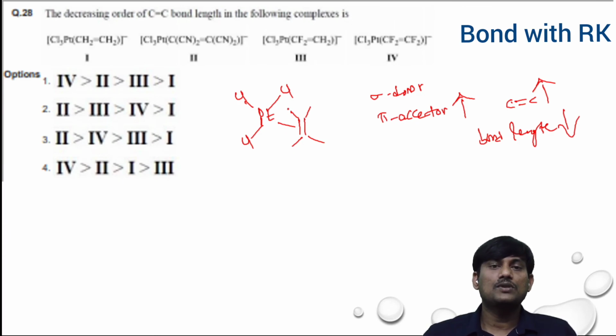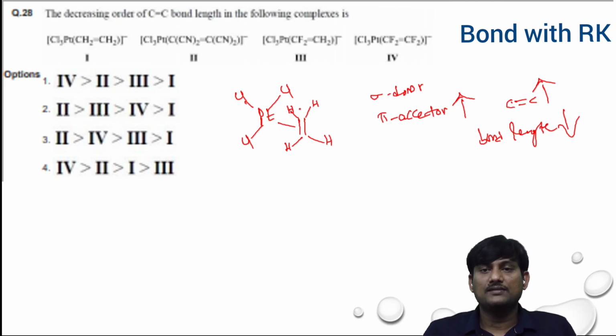Suppose if the substituents are small in size, the alkene lies in the plane of the complex. So there is more back donation or pi back donation. So there is more double bond character. So there is less bond length. When you substitute more bulky groups, there is less pi back donation.